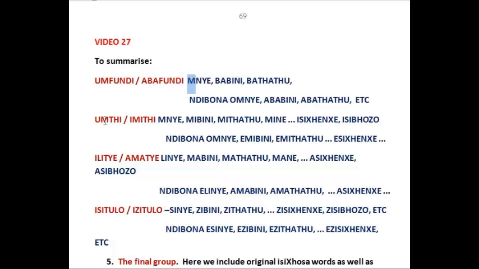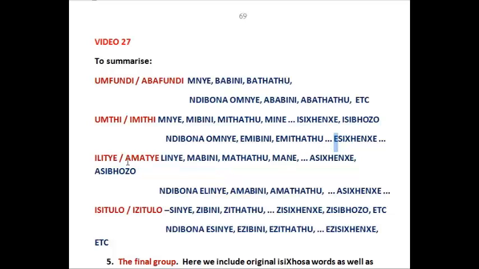Then we went into the imi group of words, the imi playing the part when we got to more than one. So omnye, imibini, imitatu, imine, but very importantly, I see a triangle, not me any longer. And when we get to what we can see, Ndibona omnye, emibini, emitatu.